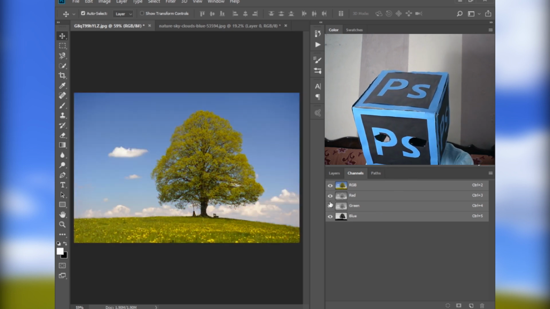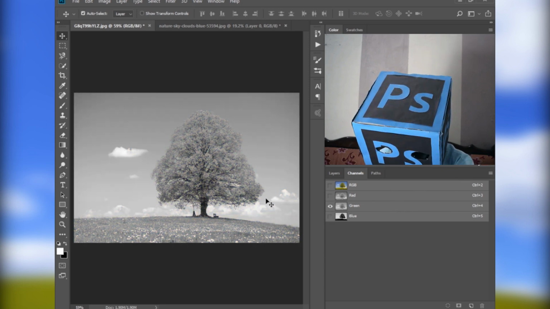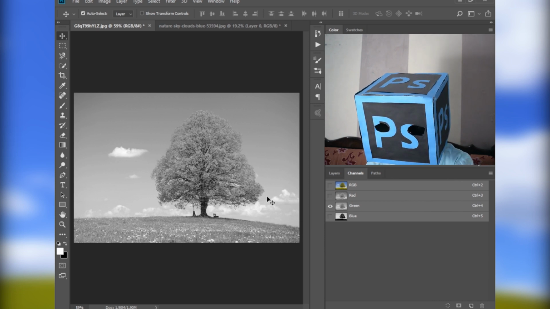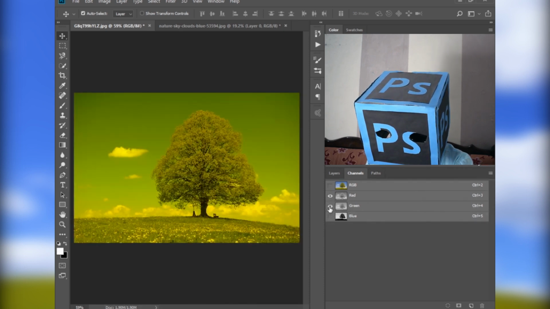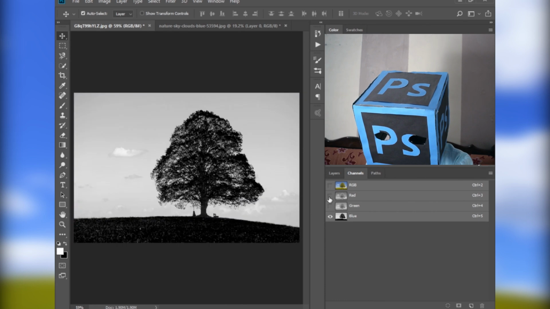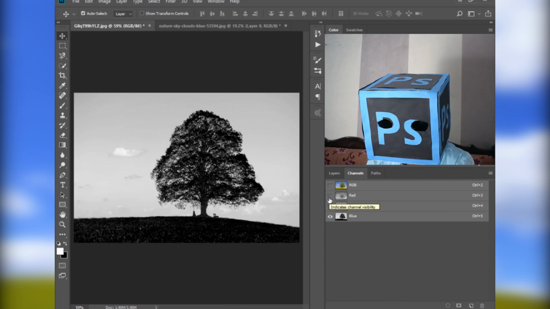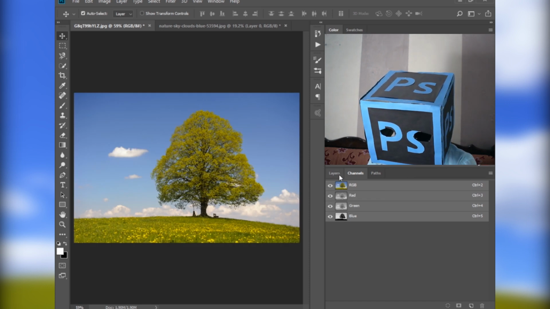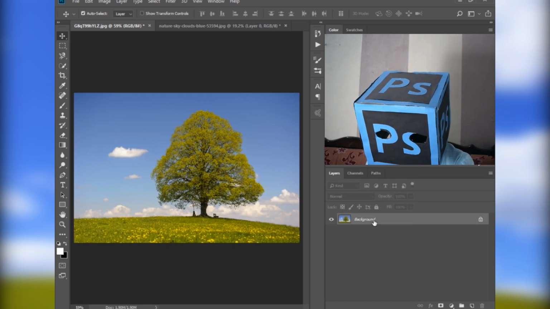If I remove red, green is not selecting more area, the black one is not selected and the white is in selection. If I select the red one, it's also not selecting more area, but the blue is selecting more of the area. So let's check all these layers and go to layers.